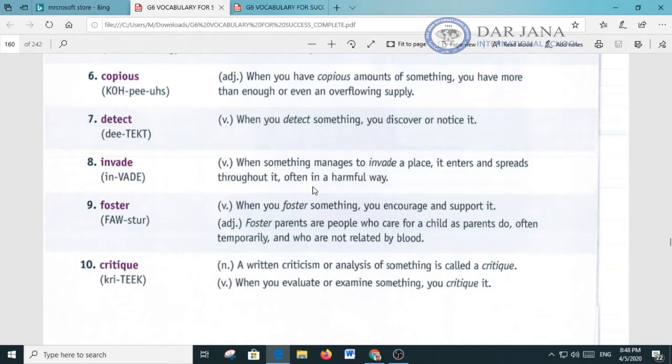Now let's give a few synonyms for the word invade. One synonym is attack, another infringe. A few antonyms are surrender, yield.